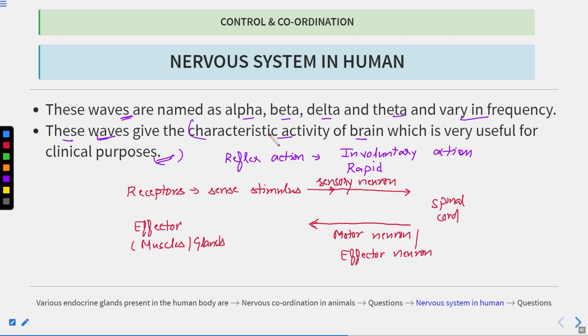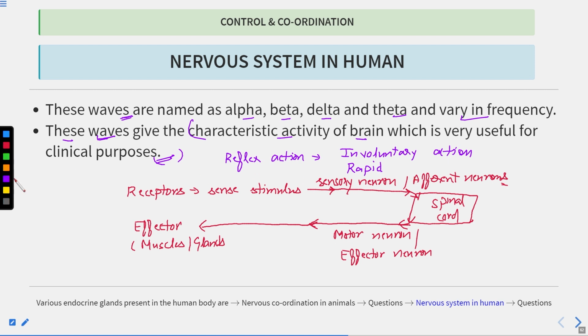Okay, this is clear. So you can draw it like here. Sensory neurons are also known as the afferent neurons. And this is the spinal cord here. The sensory neuron will enter the spinal cord, and the motor neuron will originate from the spinal cord and move towards the effector organ.